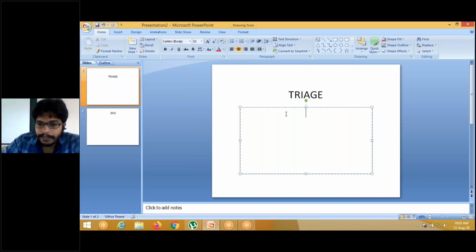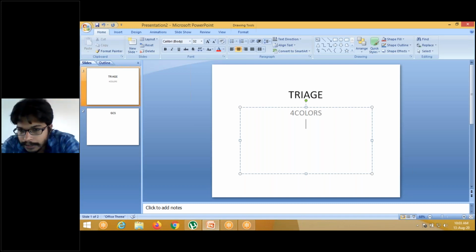Okay, anyone knows about this color coding? How many colors are present in this triage? Four colors will be there. No one is answering. Can anyone guess?